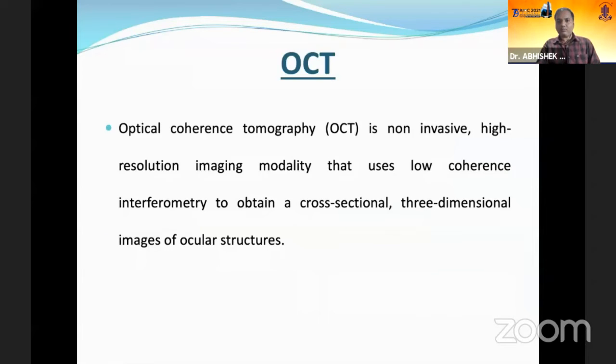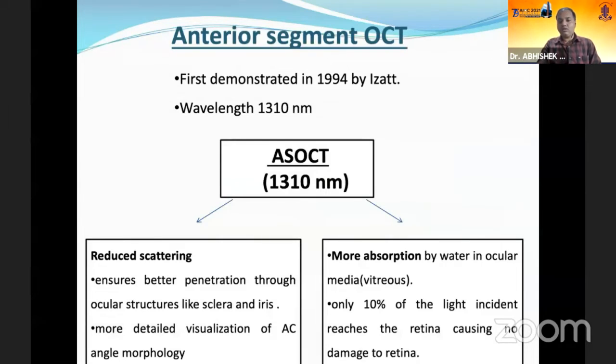Now, OCT is a non-invasive high-resolution imaging modality that uses low coherence interferometry to obtain cross-sectional three-dimensional images of ocular structures. The wavelength used for posterior segment examination in OCT is around 820 to 830 nanometer, while in anterior segment OCT, the wavelength used is 1310 nanometer.